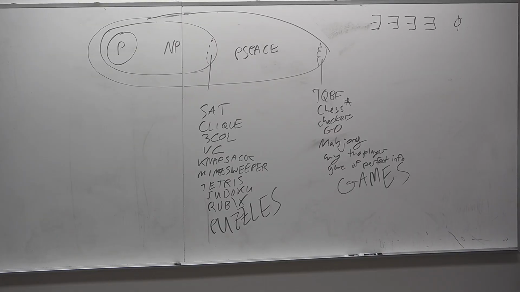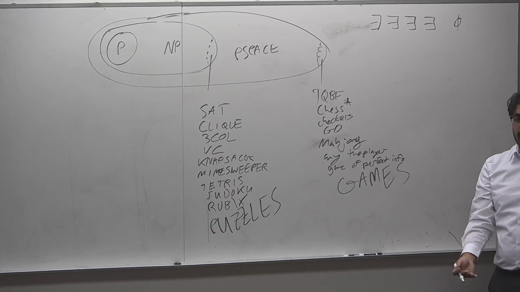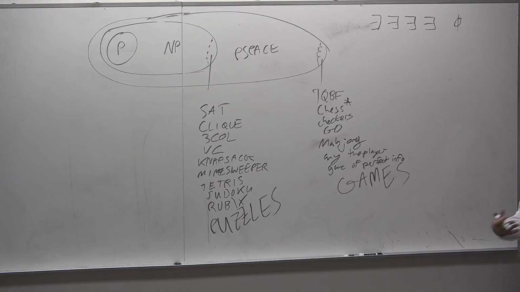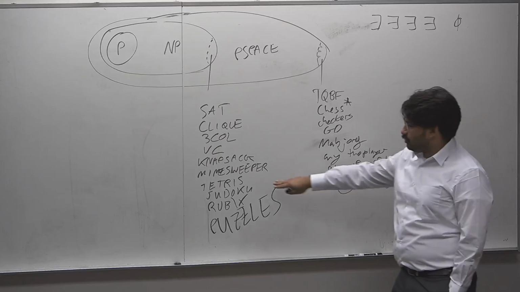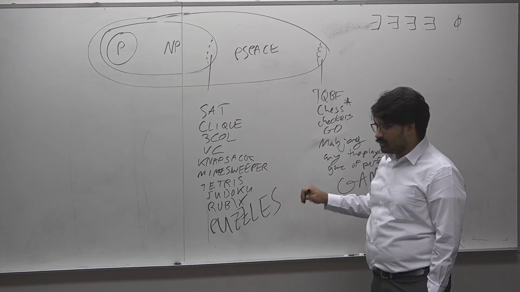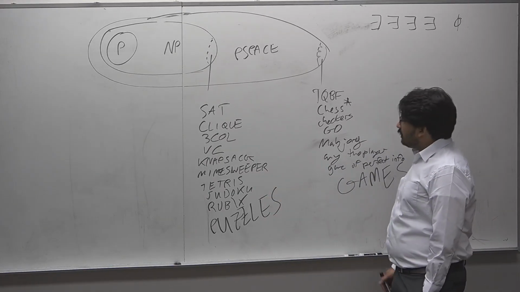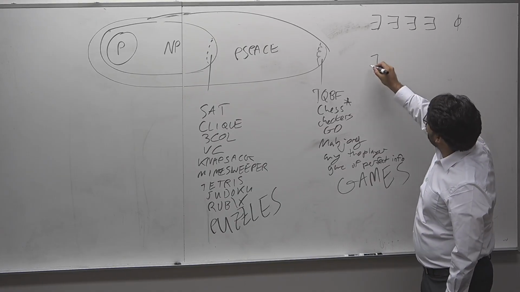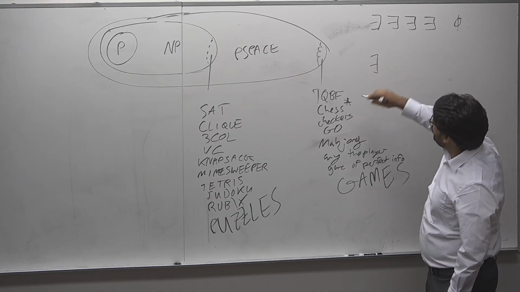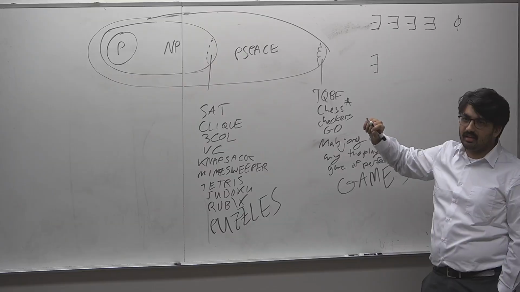You choose a move, then you choose another move, then another, and then another. This is exactly what makes the whole witness thing and the verifiability condition work. You can convince someone of an answer because you were the one making all the moves. For example, you place a Tetris piece, and then you place another Tetris piece, and then another. In contrast, a lot of games are PSPACE-complete because of the difference that TQBF makes.